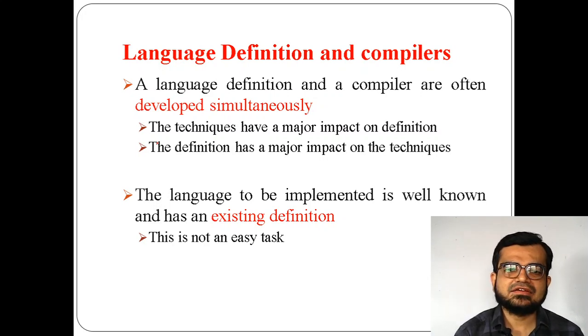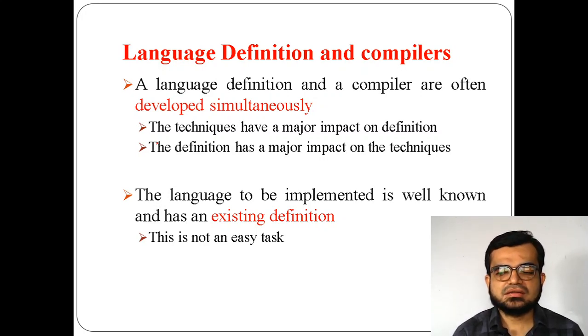So the language definition and compiler will be developed simultaneously, because if the language definition is developed, then semantic analysis works, and if semantic analysis works, then the remaining phases of the compiler will also work in an appropriate way. Because semantic analysis, the third phase, gives the output, and the output of the semantic analysis phase will act as input for the remaining phases.